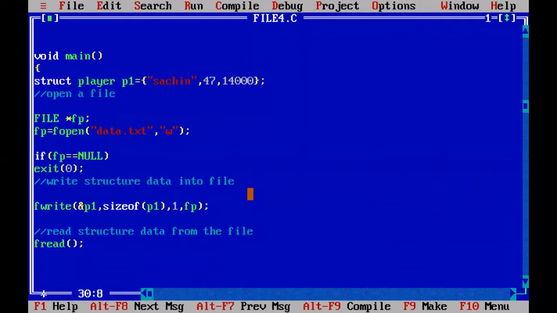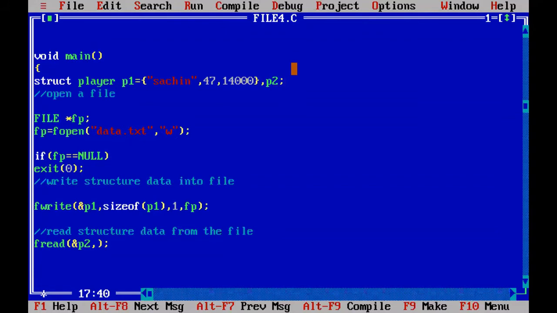So here also the function name is fread, and how many arguments will it take? It will take exactly 4 arguments. First one, what is the type? The first one is the address of the structure, address of P2, but P2 is not defined. Here you define P2. Don't give any value to the P2 structure variable. For P1 we created and gave Sachin, 47 and 14,000, but for P2 no value is given, not initialized with any values.